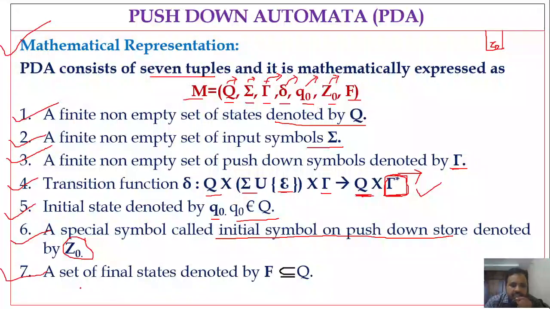And the next one is the set of final states, which is represented by capital F, such that capital F is a subset of capital Q, right? So F is a subset of capital Q here. Now, this is about the mathematical representation of pushdown automata.